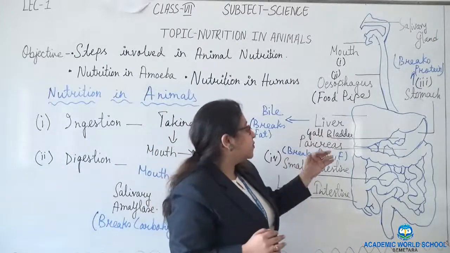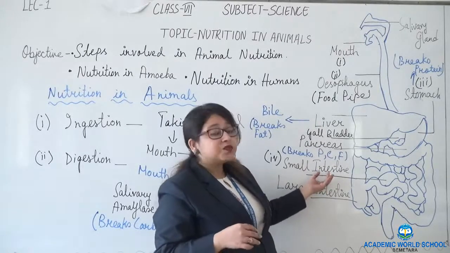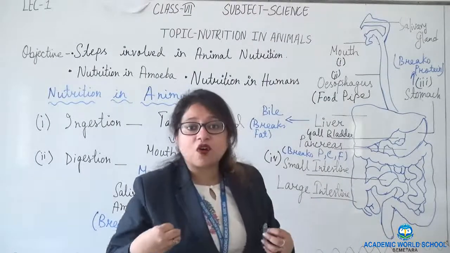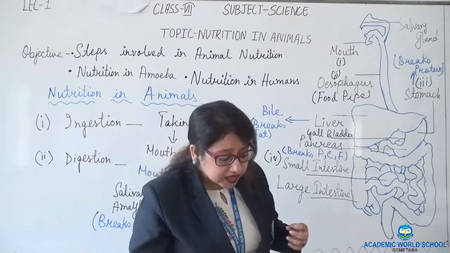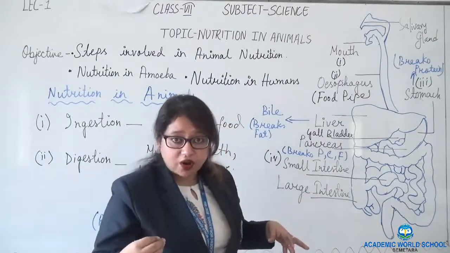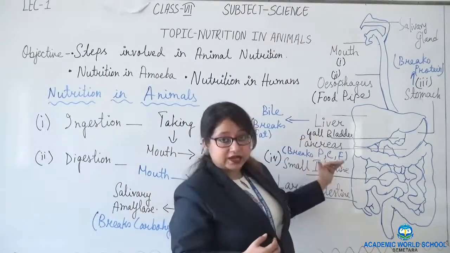From the stomach, the food is passed to the small intestine. The small intestine is a long tube-like structure which is coiled inside our body. It is 7.5 meters long. Here it receives digestive juices from the liver and pancreas.